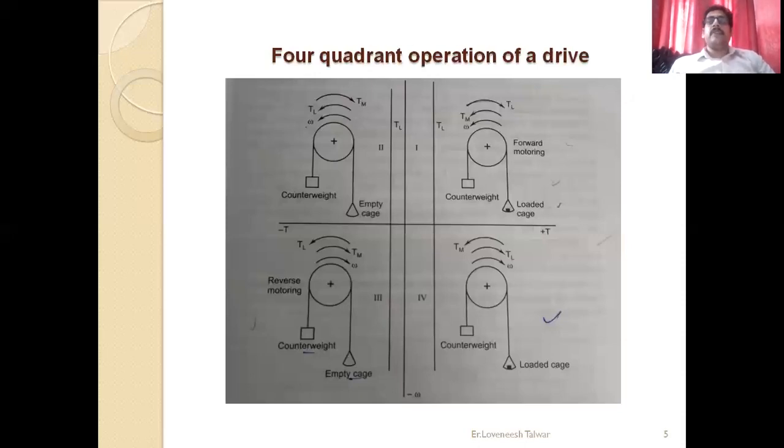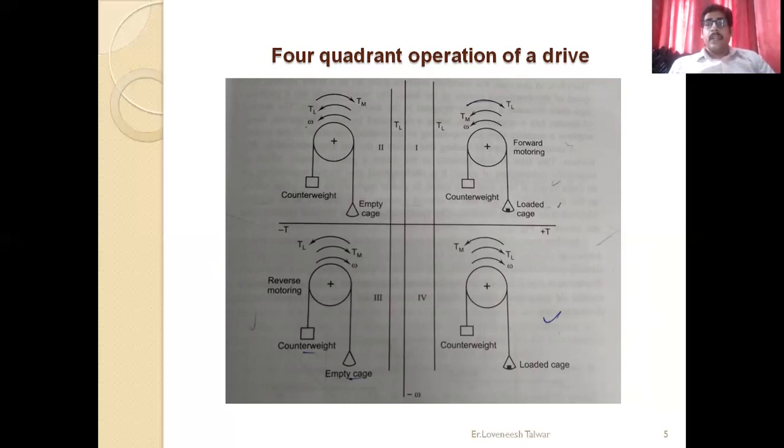Now this is basically the four quadrant operation of a drive. What will happen? We are dividing our hoist mechanism into four quadrants. Quadrant number 1, quadrant number 2, quadrant number 3, quadrant number 4. In quadrant number 1 and 2, forward motoring action will take place. And in quadrant number 3 and quadrant number 4, reverse motoring action will take place. As you see, in quadrant number 1, we have a loaded cage. Quadrant number 2, we have an empty cage. In 3, we have an empty cage. And in 4th, we have a loaded cage.